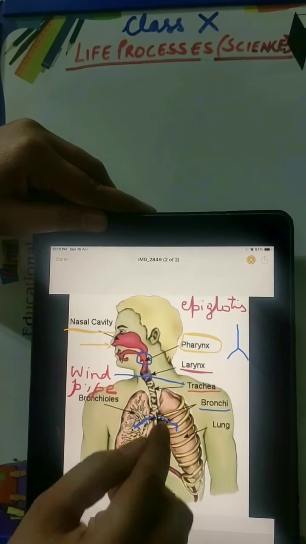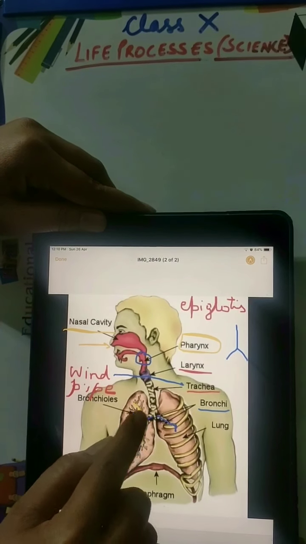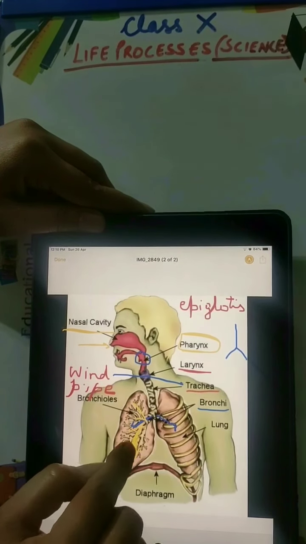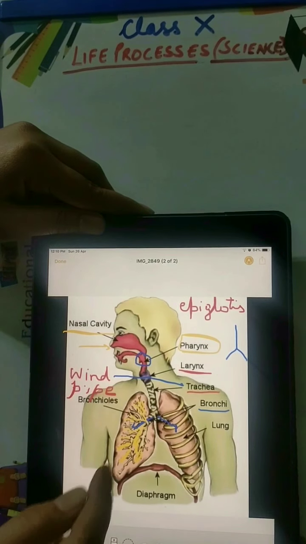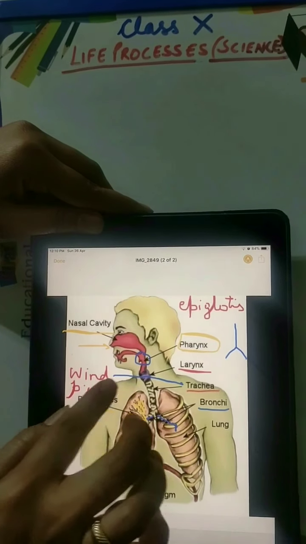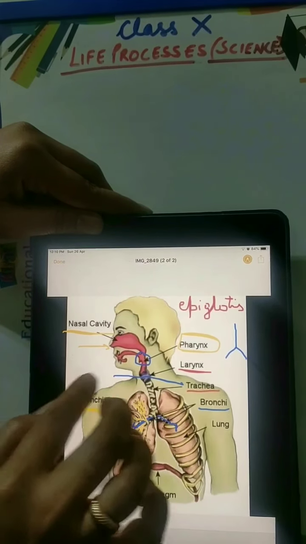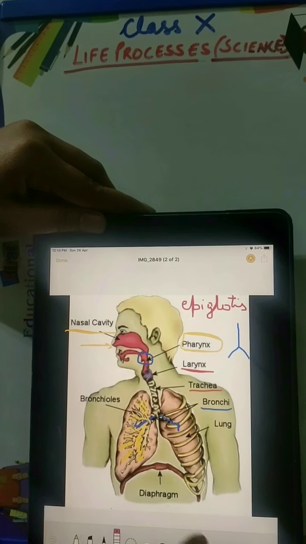So bronchi. Further the bronchi, you can see here, bronchi is dividing into many branches. So these are bronchioles. Further branching of bronchi is bronchioles.